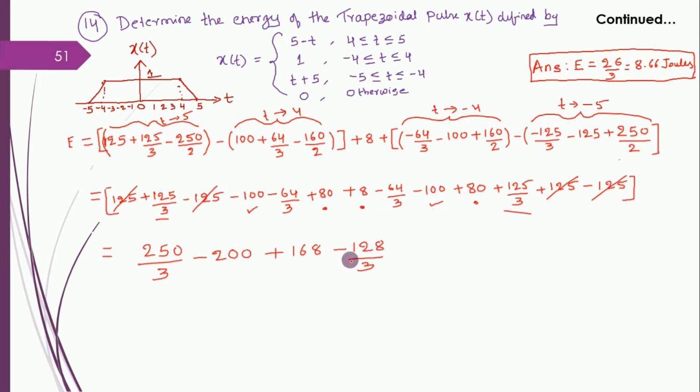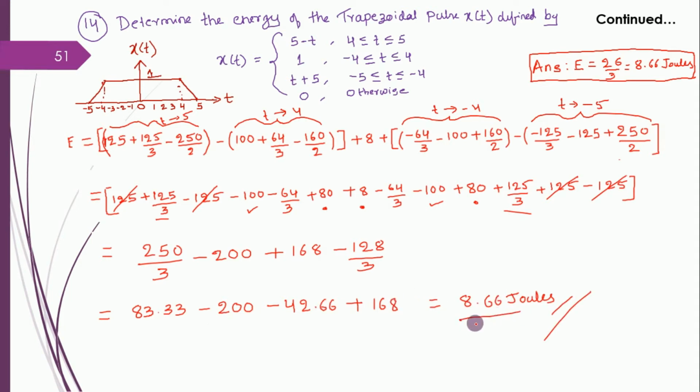Then whatever is left out, if I just add it, I get minus 128 divided by 3, that is minus 64 by 3 and minus 64 by 3, minus 128 by 3. Okay, I use a calculator for this, 83.33, 42.66. So when I use a calculator, I would get the answer as 8.66 joules. So I hope there are no doubts in this problem.